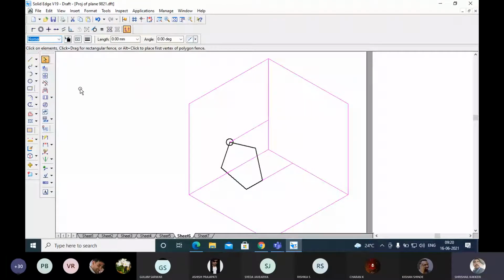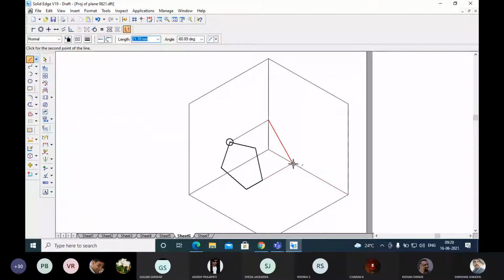You can see this. This is how it appears from the left side view, or in other words, the left profile plane.